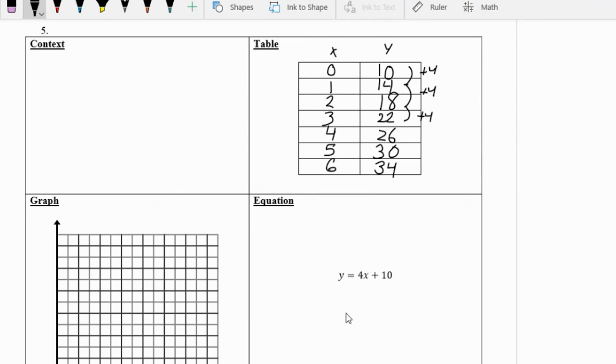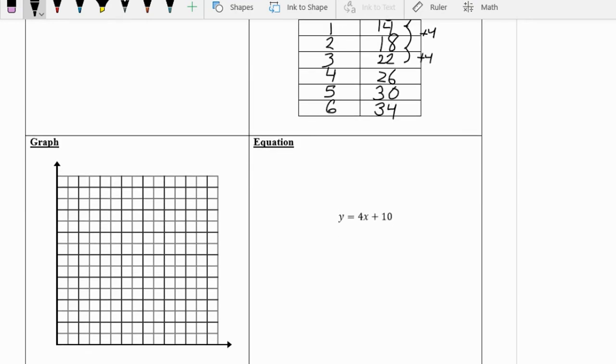So when doing this, let's look at our graph now. We have our table. Let's look at our graph.